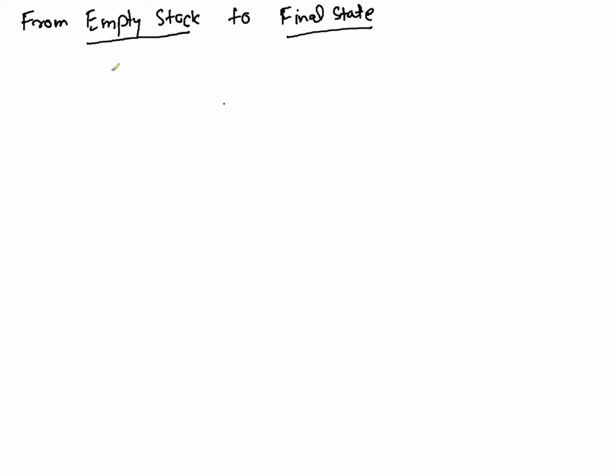A detailed proof is given in the book. I recommend you go back and read that. I will give you the idea here, which will allow you to understand exactly how we establish the equivalence between these two types of PDAs. So suppose that when we are converting from empty stack to final state, there is a PDA given which is of the empty stack type, right? So whenever you have a PDA given which accepts by empty stack, let's take a general diagram.